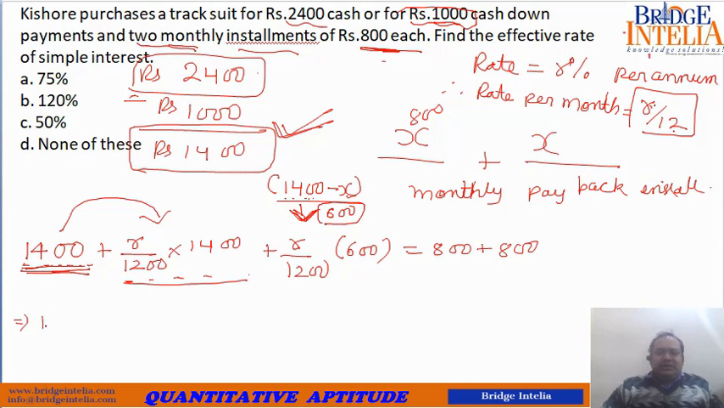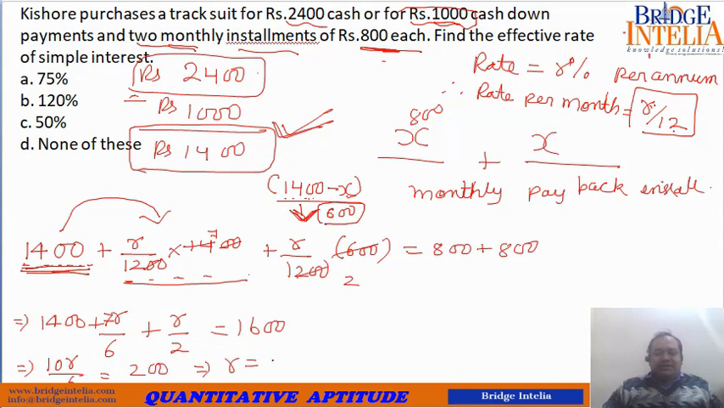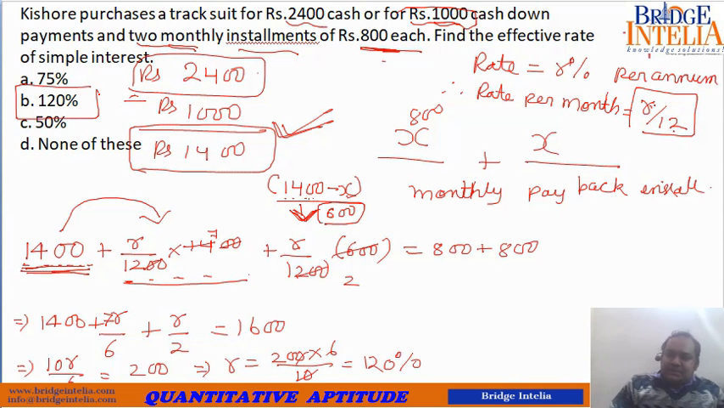So let's solve this. So 1400 plus, zeros will get cancelled, so 7 by 6. So 1400 plus 7R by 6 plus R by 2 is equal to 1600. So let's solve this. So 7R by 6 plus R, so 10R by 6 is equal to 200. So from here R is equal to 200 into 6 by 10. So that is equal to 120%. So final answer is 120%.